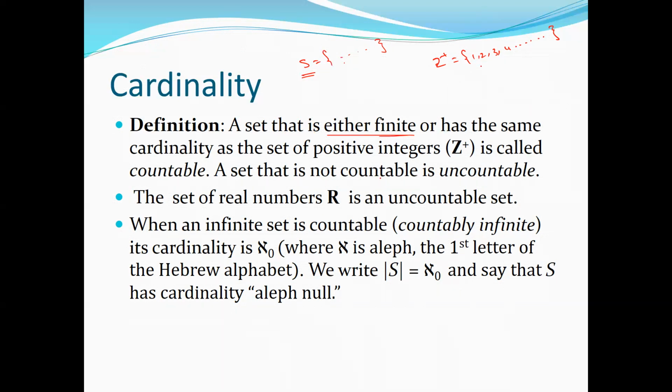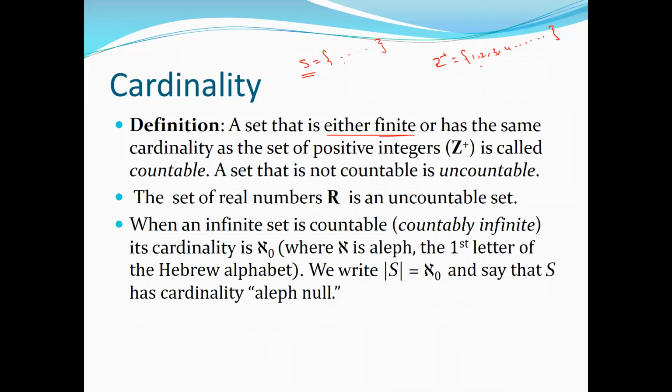A set that is not countable is uncountable. So if we cannot find any such function that can map it in a one-to-one fashion, then we call it uncountable, right? We'll see some examples in a few slides. For example, the set of real numbers R is an uncountable set.